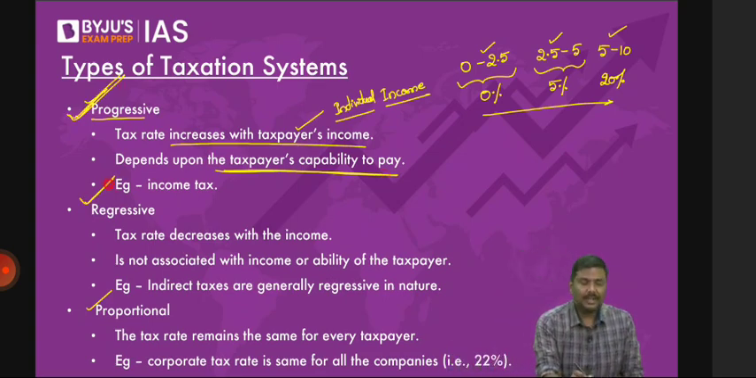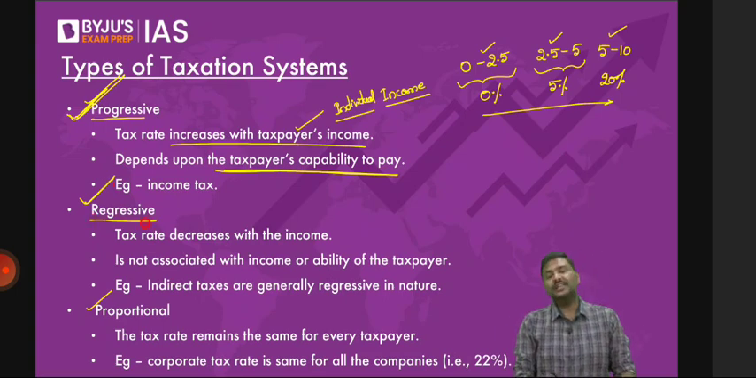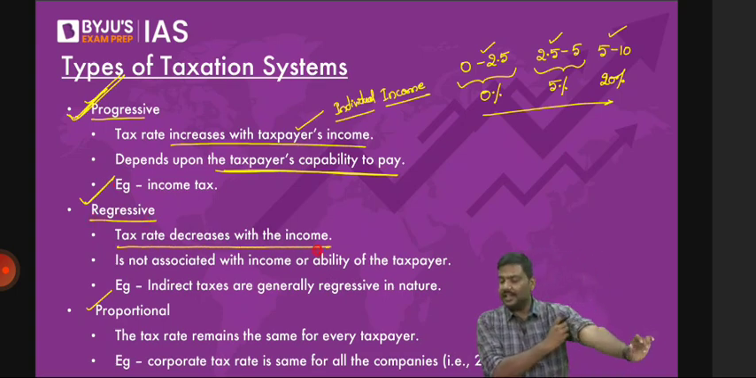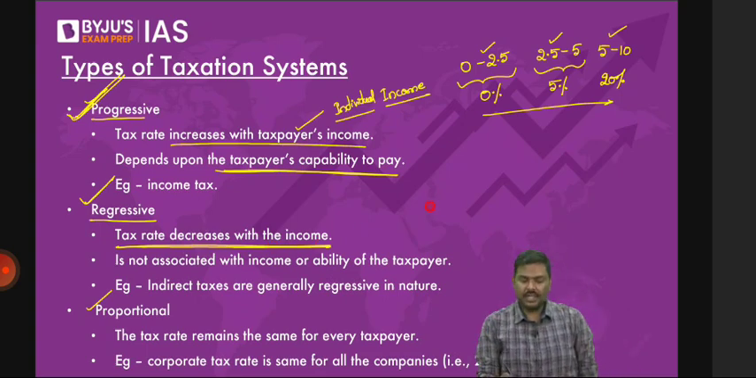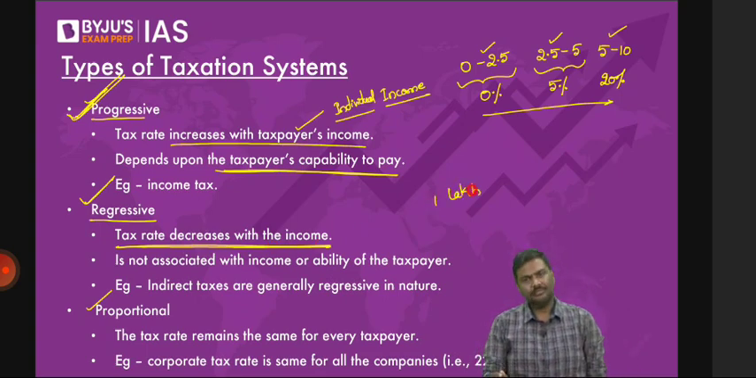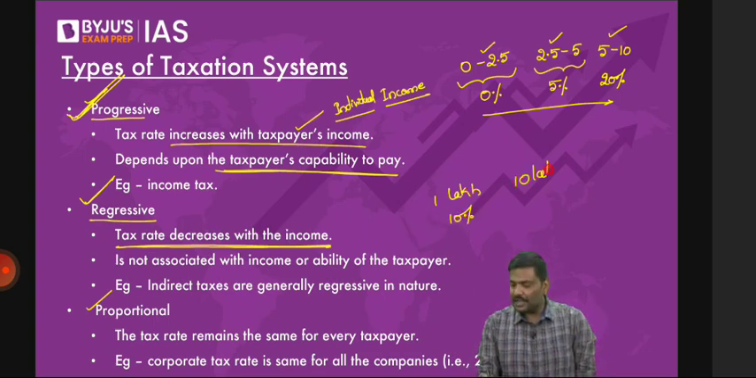Regressive taxation system. In a regressive taxation system, the tax rate decreases with the rise in the income. Right? For example, let's take a simple example. Imagine your income is 1 lakh rupees and the tax rate is 10%. Your income is 10 lakh rupees. Your tax rate applicable is, let's say, 9%.